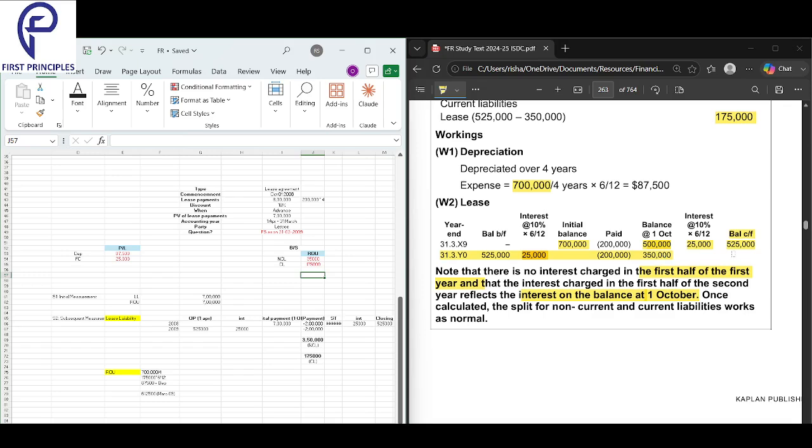But the year ends in March. And see, carried forward means year end, brought forward means start of the year. So we start of the year, we end of a year, but still some time is left for the year to end. So this will be 375. This is not the year end. This is the day after they make the payment. What is the subtotal after the payment? This is the subtotal column. We just see CF as the year end, BF as the year start. Start of the year BF, end of the year CF.